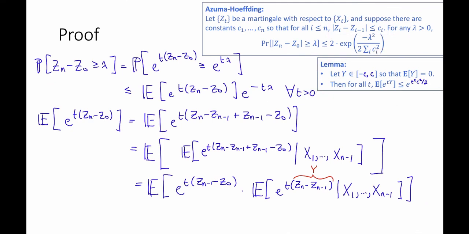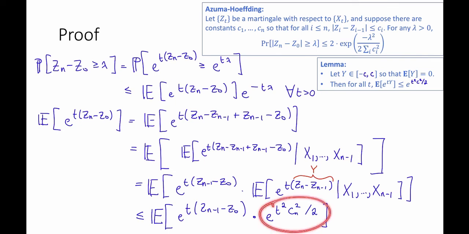I just noticed that I accidentally copied and pasted the version with 1, so I just replaced it with the c's that we're supposed to have. So I can apply this lemma where this c is equal to c_n, and this Y is equal to Z_{n−1}. And when we do that, we see that this whole thing is at most the expectation of e to the t(Z_{n−1} − Z_0) times e to the t squared c_n squared divided by 2.